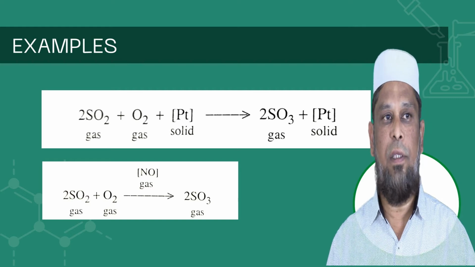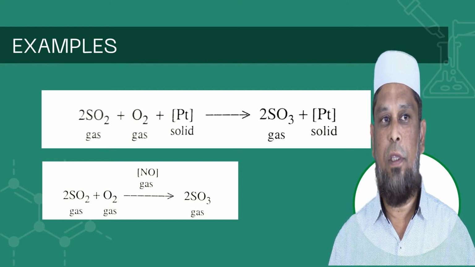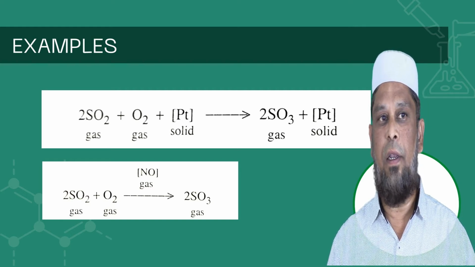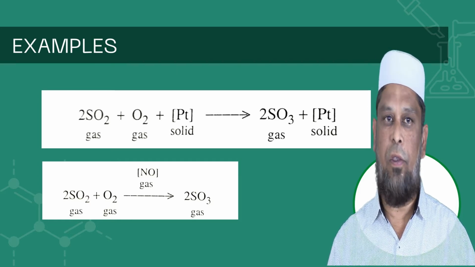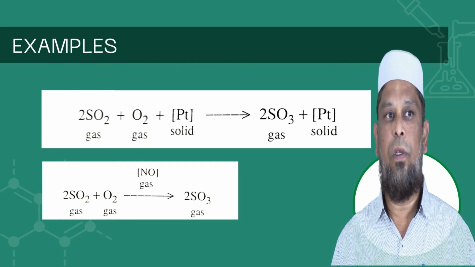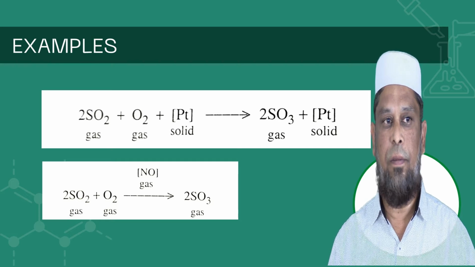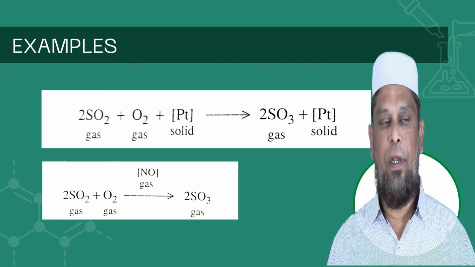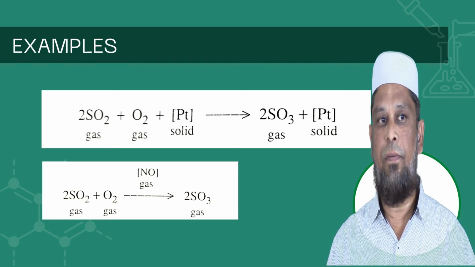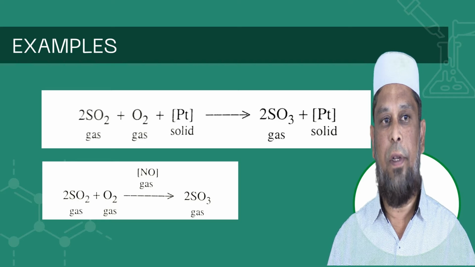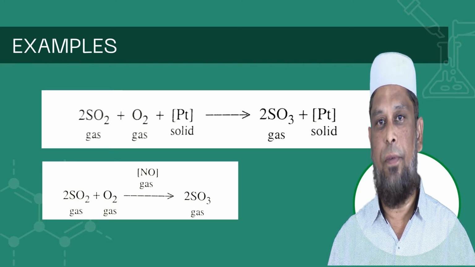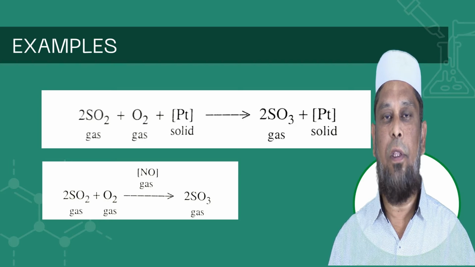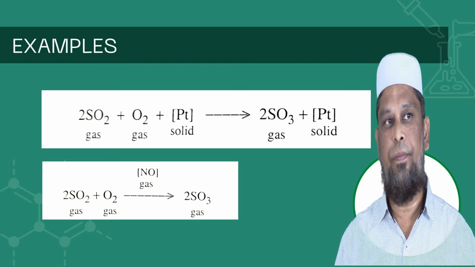And you can see the example: sulfur dioxide and oxygen in the presence of platinum catalyst give what? Sulfur trioxide. So it is an example of heterogeneous catalysis. And you can see that sulfur dioxide plus oxygen in the presence of nitric oxide gives sulfur trioxide. All the reactant, product and catalyst are in the gaseous phase, a single phase. This is an example of homogeneous catalysis.